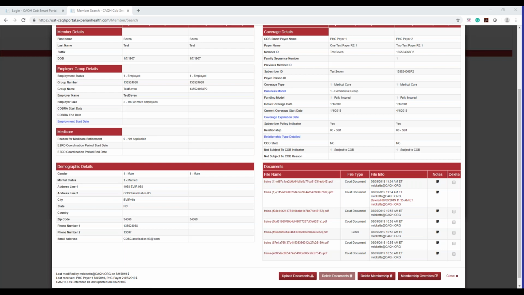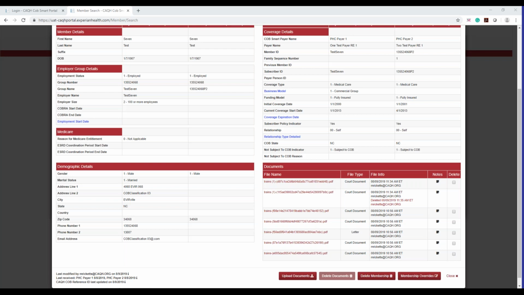So anything that you think would help determine primacy or help add some clarification for a record, please go ahead and upload it. Again, it can be deleted if necessary. As long as it's within the legal means of what we're accepting, then that's fine. And we can use that to clarify primacy. The more information you provide, the better. And again, nothing is mandatory.